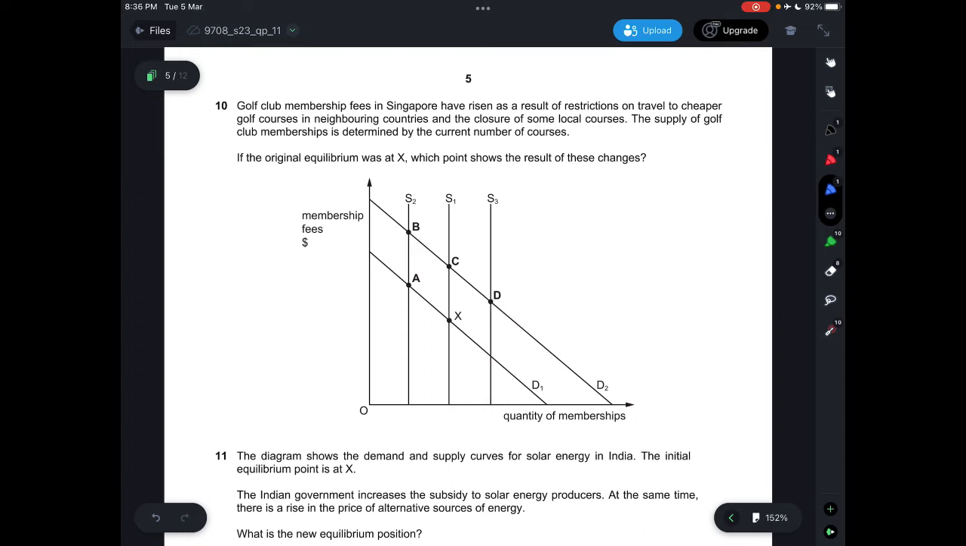Okay, so let's look at the question again. It says golf club membership fees in Singapore have risen as a result of restrictions on travel to cheaper golf courses in neighbouring countries and the closure of some local courses. Closure of some local courses means there's a decrease in supply, so it has to be from S1 to S2.